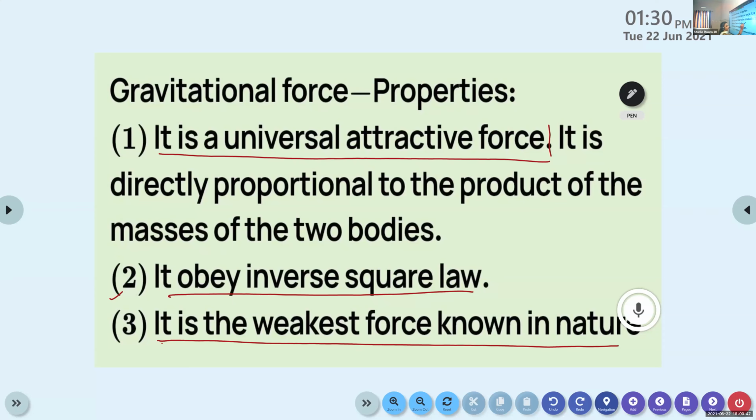This happens because of our equation F is equal to G into capital M small m divided by D square. Here the force is inversely proportional to the square of the distance between the two objects. That's why we can say that the gravitational force obeys inverse square law.